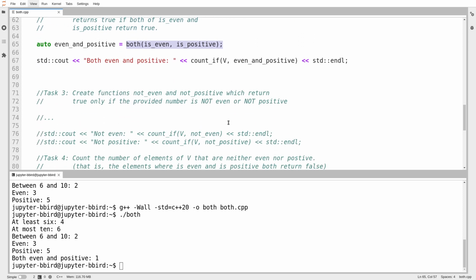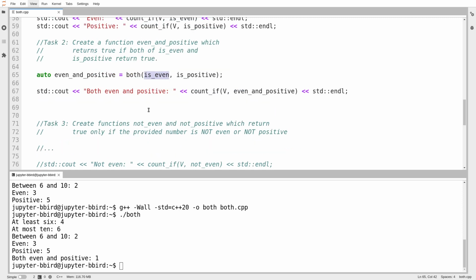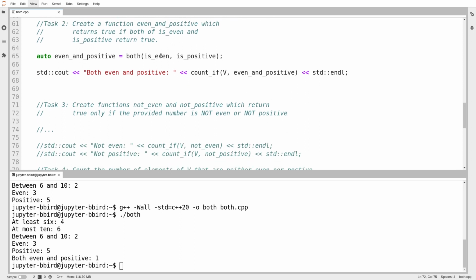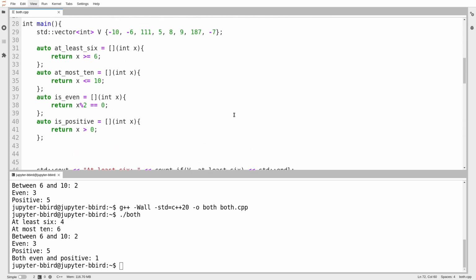We're not done yet. Okay, so now I want to create functions called not even and not positive, which return true only if the number is not even, well, I think this is self-explanatory, not even or not positive. And I think, okay, this is again one of these tricks where I'm supposed to take one condition function and make another. And you want me to do it twice? I'm not going to do that manually. I'm going to write a function. So I want to go from having this condition function, is even, to having the opposite condition, not even. We saw in a previous video that we can do this.